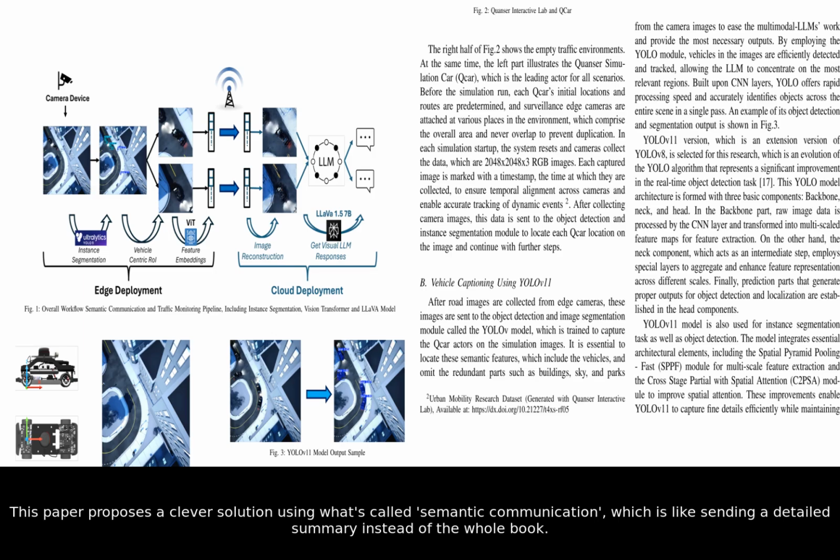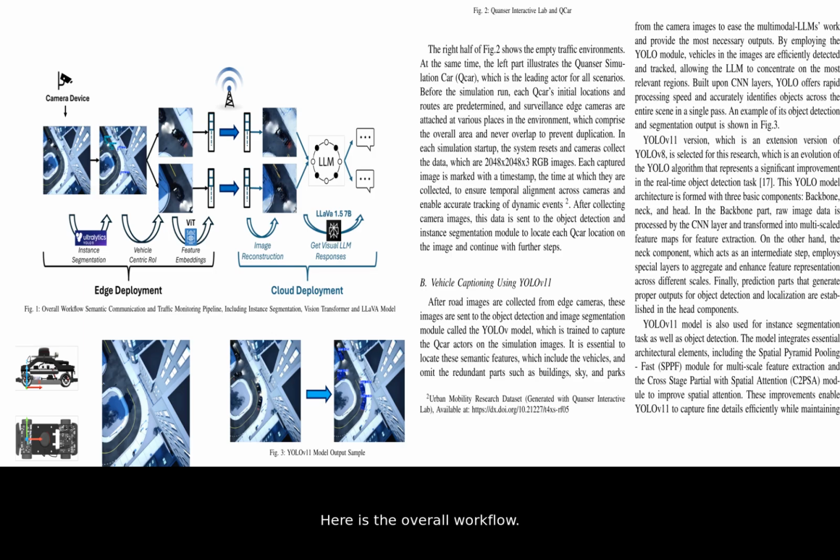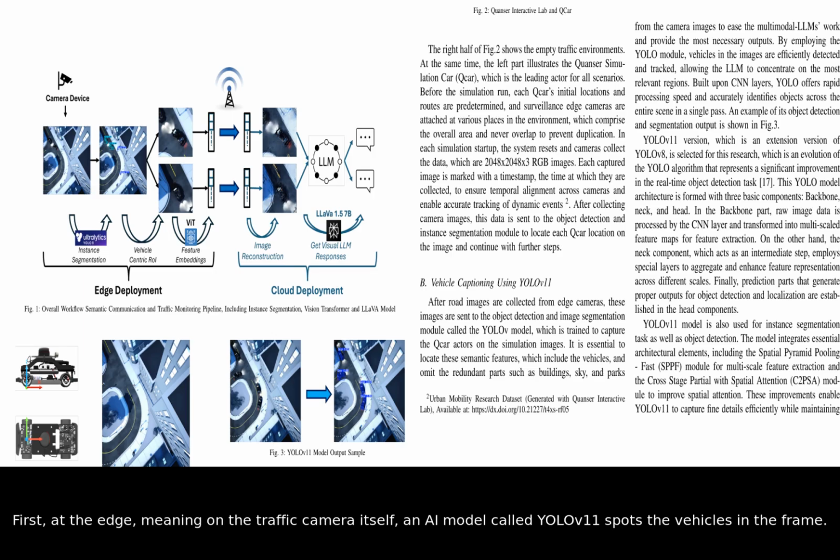This paper proposes a clever solution using what's called semantic communication, which is like sending a detailed summary instead of the whole book. Here is the overall workflow. First, at the edge, meaning on the traffic camera itself, an AI model called YOLO V11 spots the vehicles in the frame. It intelligently crops out just these cars and their immediate surroundings, ignoring the sky, buildings, and empty road. This already saves a lot of data, but the next step is the real game changer.